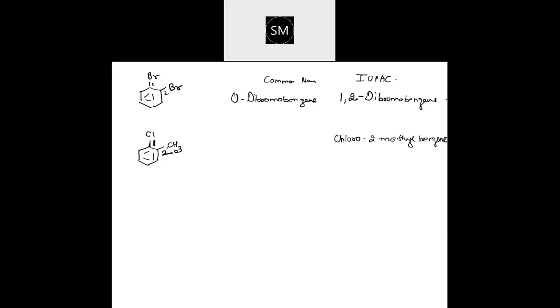And the common name is, you can take CH3 with benzene as toluene. If you have benzene attached to CH3, you know that is called toluene. Commonly we call it toluene. So if this is toluene, chlorine is attached at the second position. This entire group is toluene, benzene with CH3. With respect to CH3, chloro is in the ortho position, second position. So it is called orthochlorotoluene.